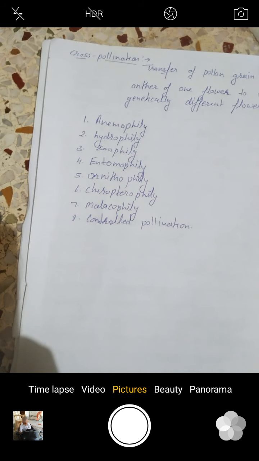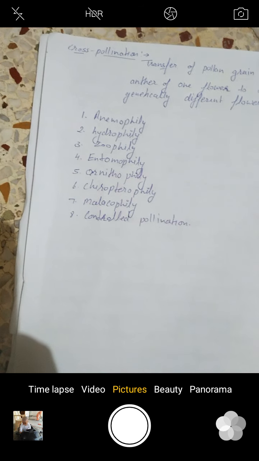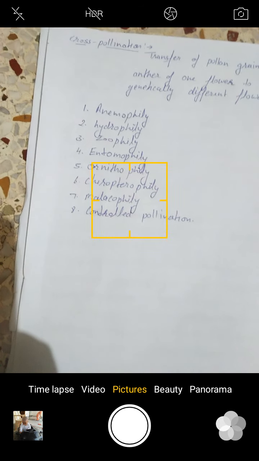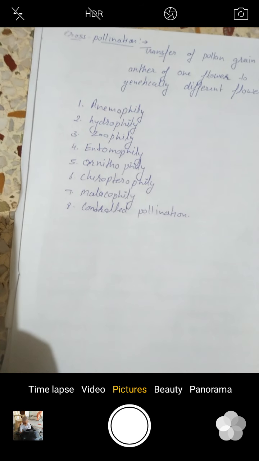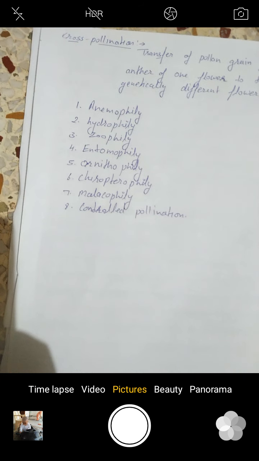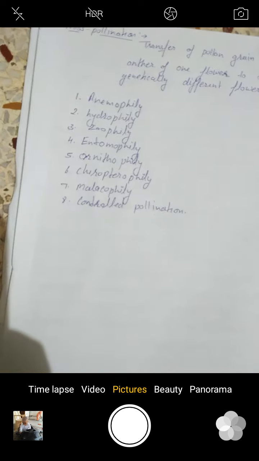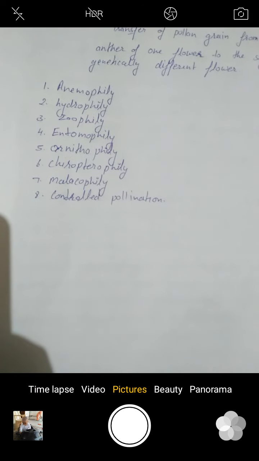Some flowers have structural peculiarities to get pollinated by a particular type of insect. In many cases, special markings occur on the petals for guiding the insects to the nectar gland. They are called honey or nectar guides.